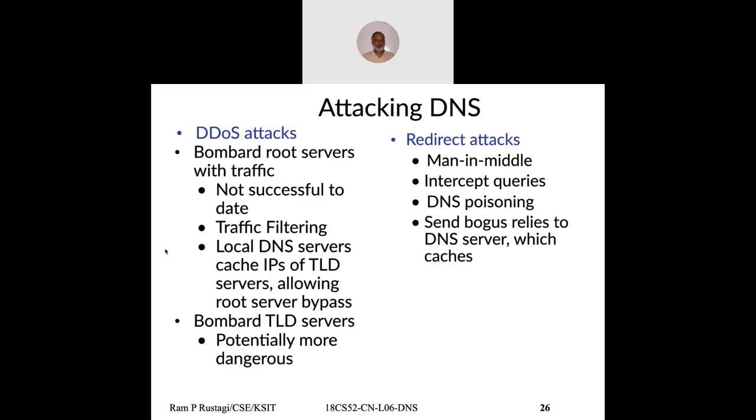So from different places through bots, you make a DNS request and the reply will come to KSIT, and the replies are long. When you get too many long replies, the traffic would be bombarded and the link would be choked, and practically the site would be down. So you have to be aware of the different ways attacks happen. We deal with security, we'll probably look at some of these attacks and how they work.